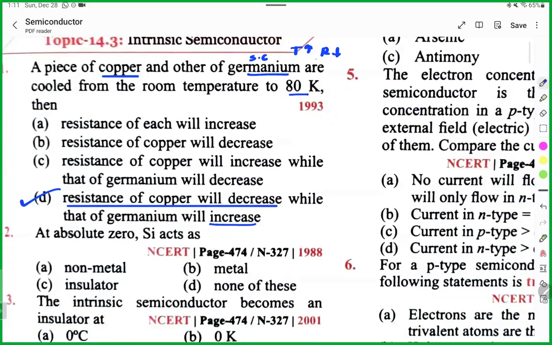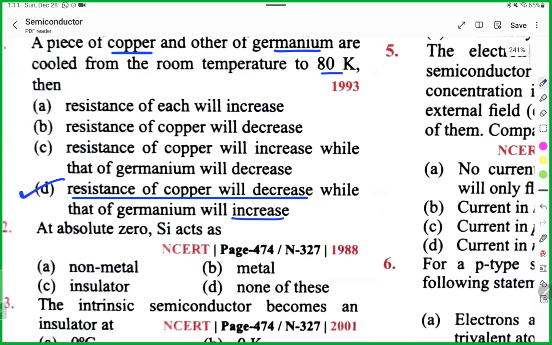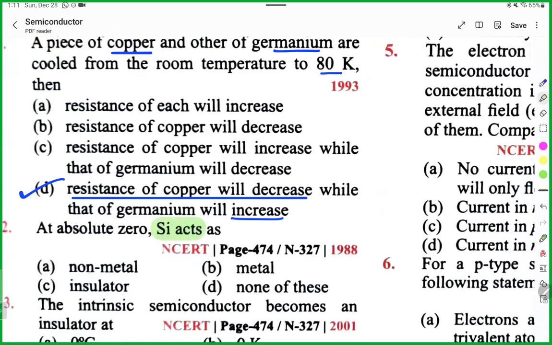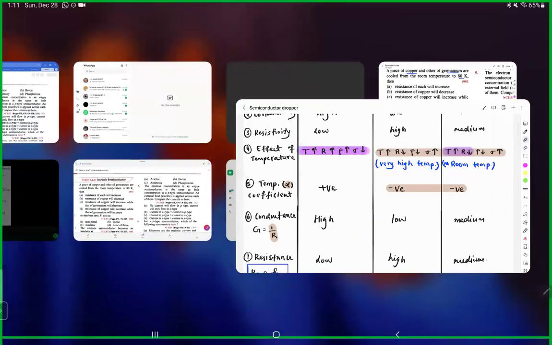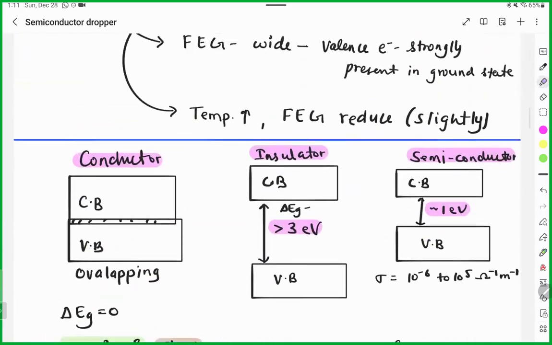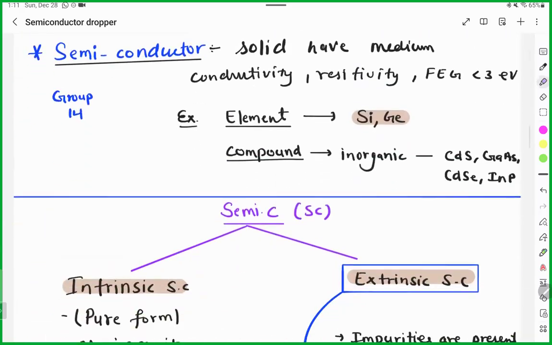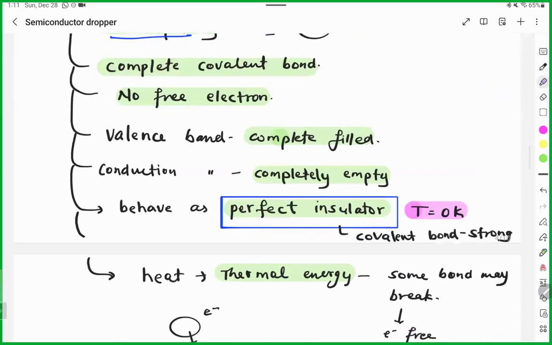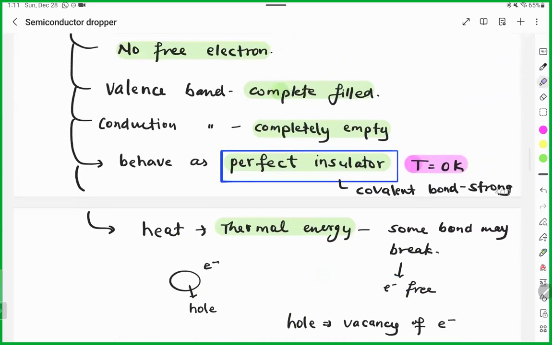At absolute zero temperature, silicon acts as? Insulator, exactly. See, at low temperature, they act as insulator. Where I wrote this: see, perfect insulator at 0 Kelvin.